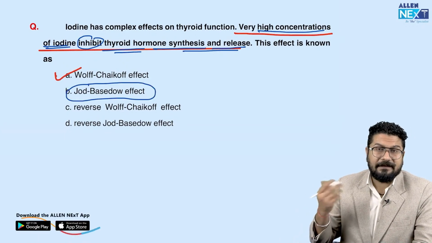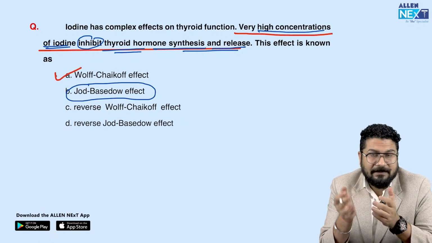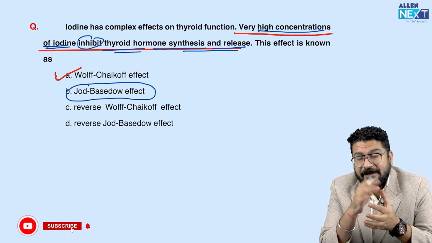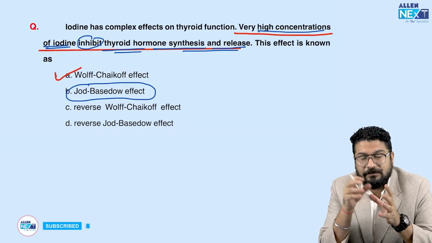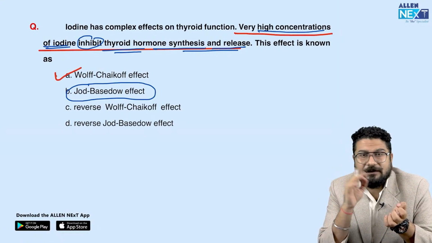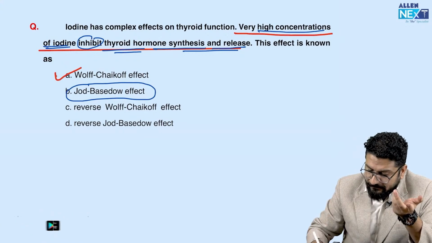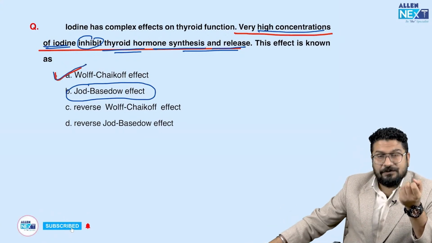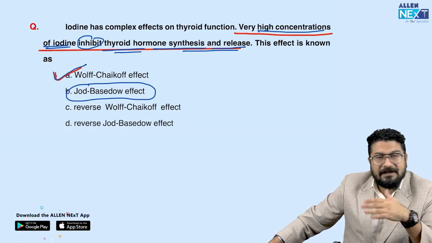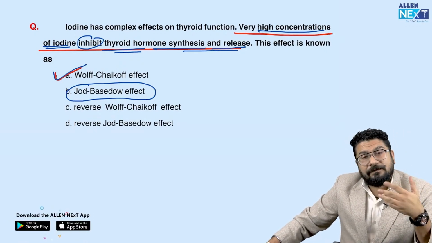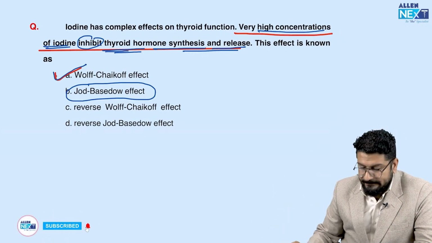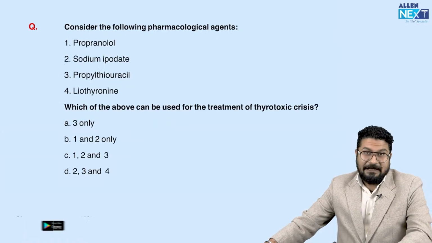So these two effects are used sometimes. For example, the Wolff-Chaikoff effect we use in radiation oncology or with radioactive isotopes. Whenever you are giving an iodine analog, for example for radioactive ablation of the thyroid gland, we can use this effect, the Wolff-Chaikoff effect. Similarly, with the Jod-Basedow effect, if you continue consuming iodized salt, there is a chance we can become hyperthyroid in future. It will increase iodine uptake and synthesis. That is what we call the Jod-Basedow effect. Is it clear? Again, thyroid is a routine exam topic.